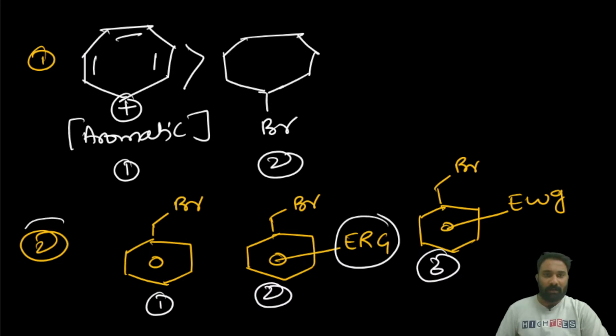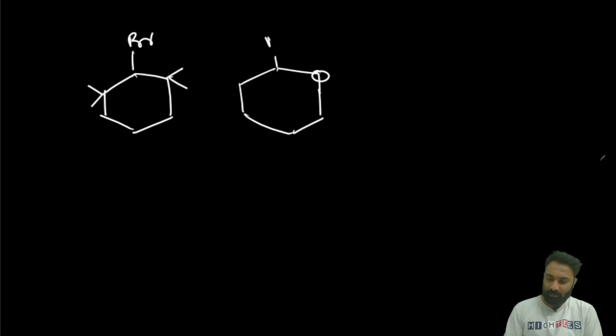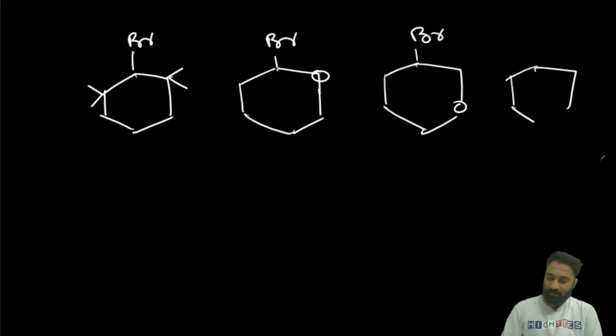Then next, one question I will ask you. Now you have to say here. Here they have given Br. Here they have given oxygen. Here it is a Br.